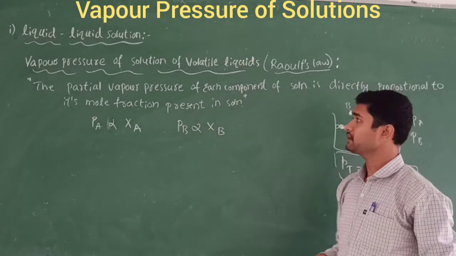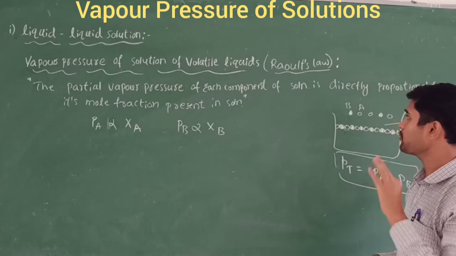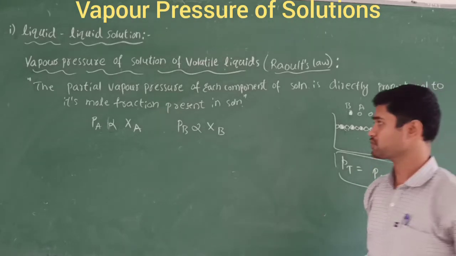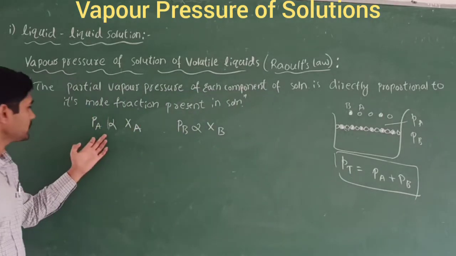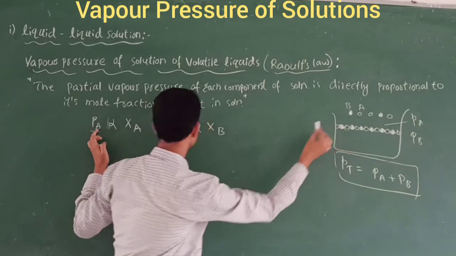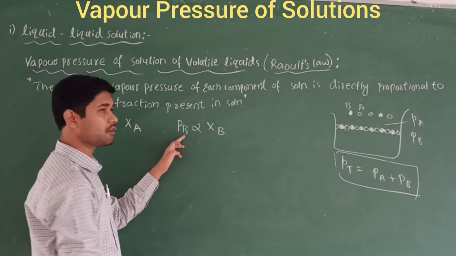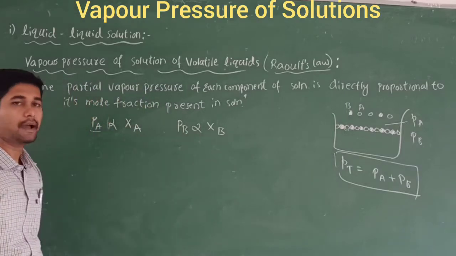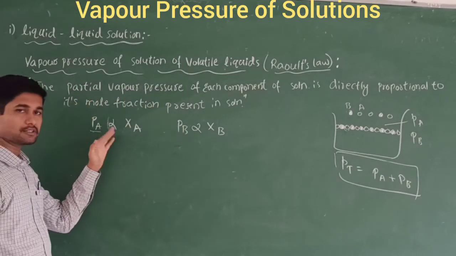According to this statement, the partial vapor pressure of each component of the solution is directly proportional to the mole fraction present in the solution. So PA is the vapor pressure of one component, the solvent, and PB is that of the other component, the solute. PB is directly proportional to XB. Right? This is according to the statement.